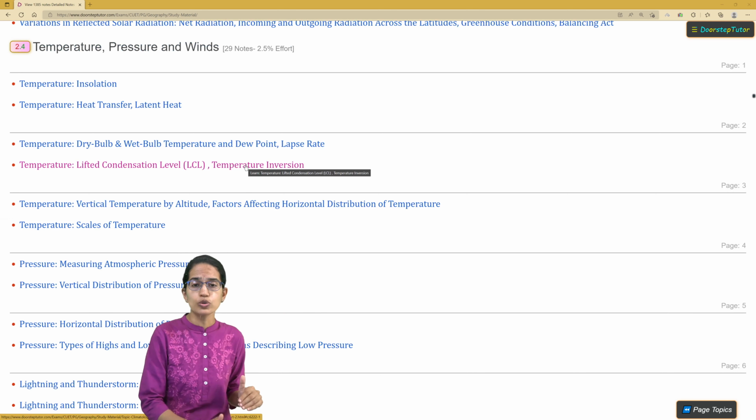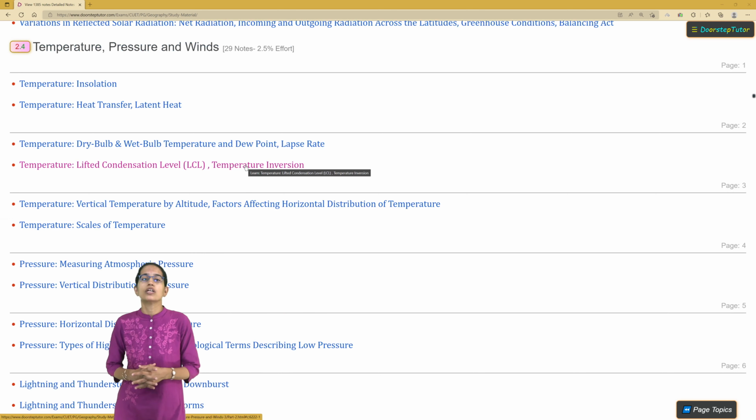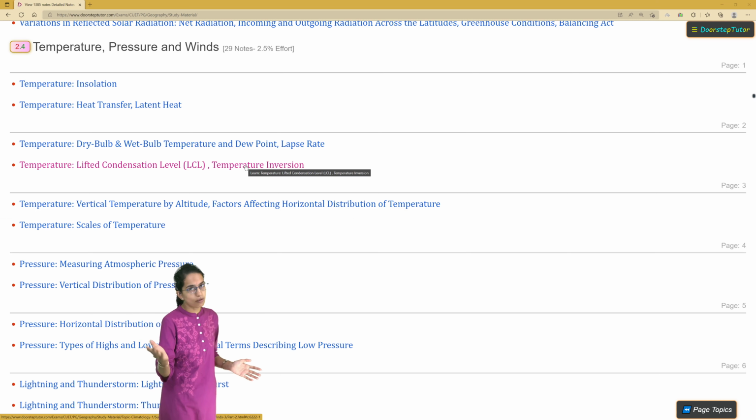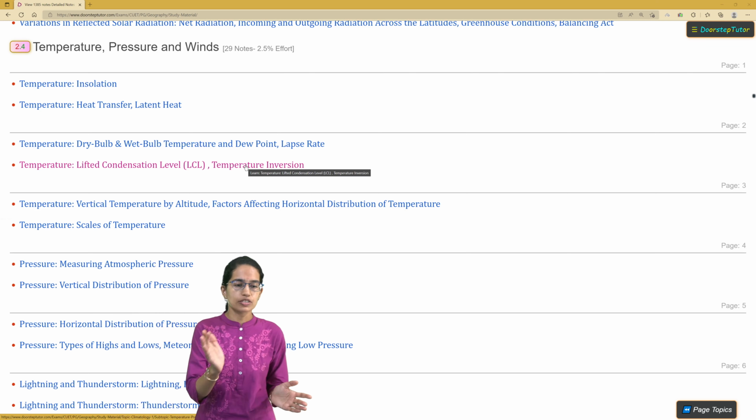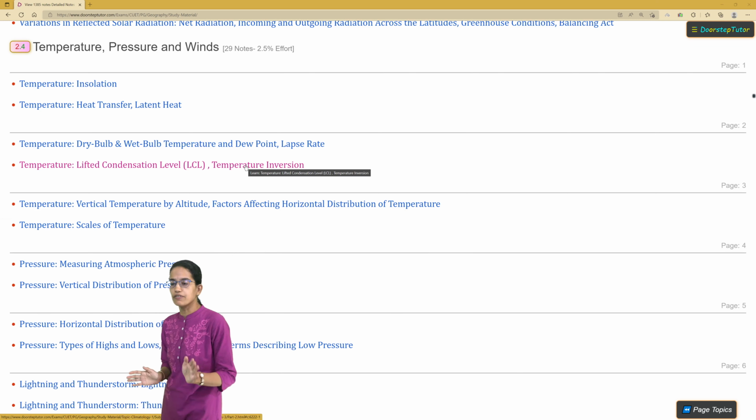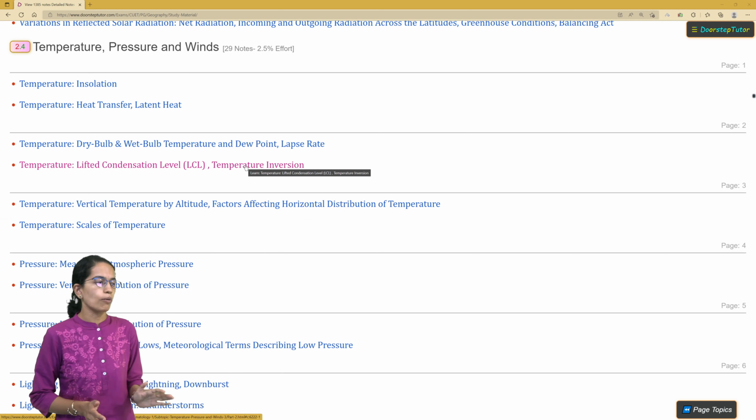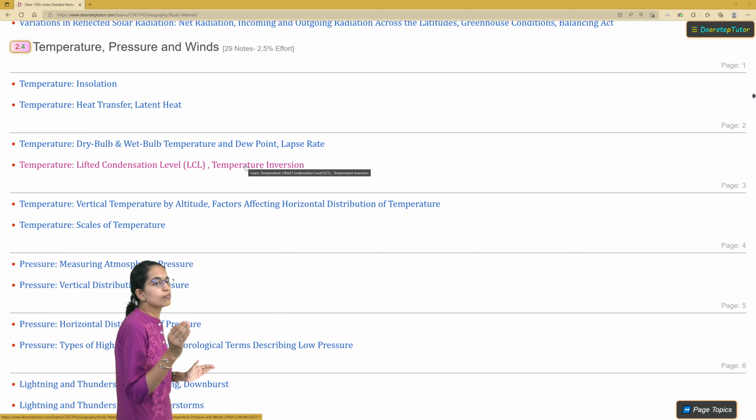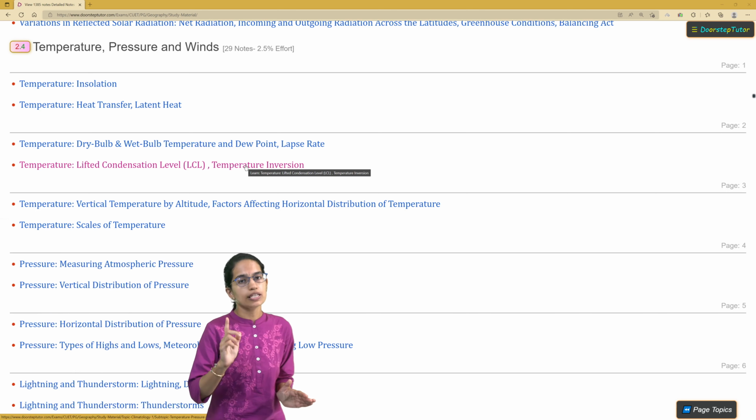So go through the list. If you already have the books, if you already have the reference, cover these topics from there. If you don't have the reference, you can check the topics here and cover these topics. But these are the topics that you must cover before appearing for CUET PG examination.